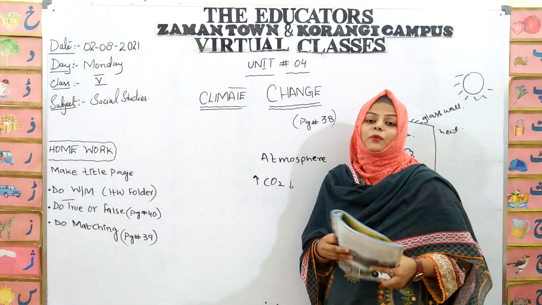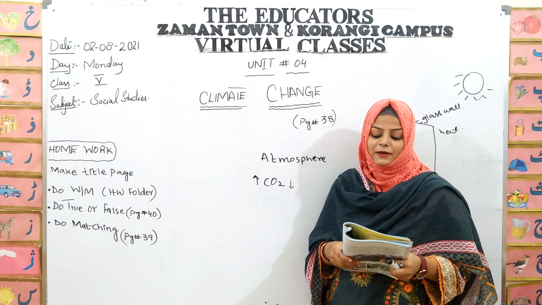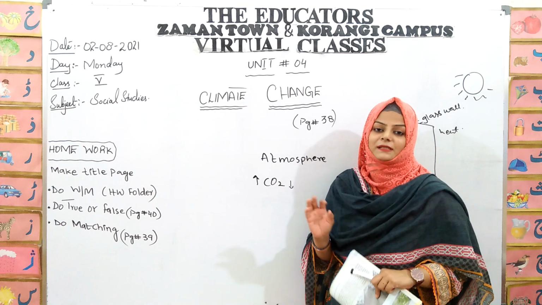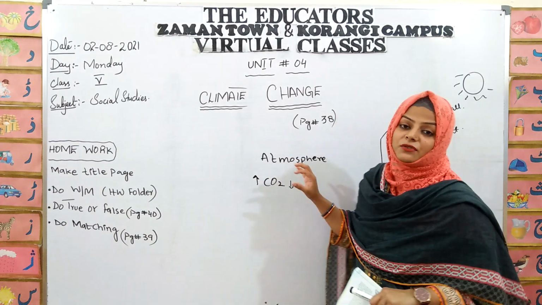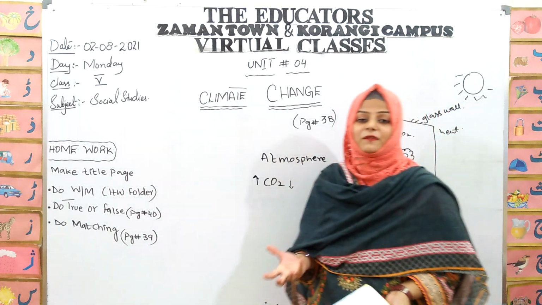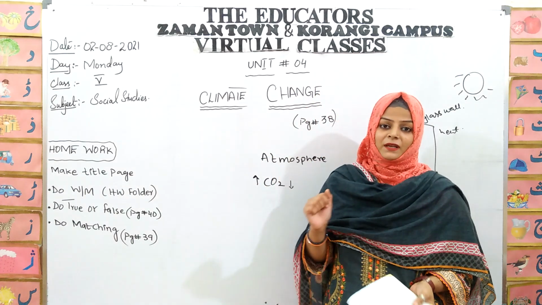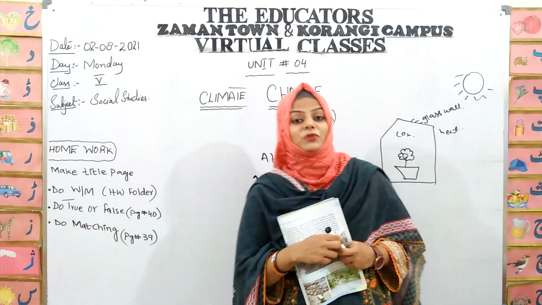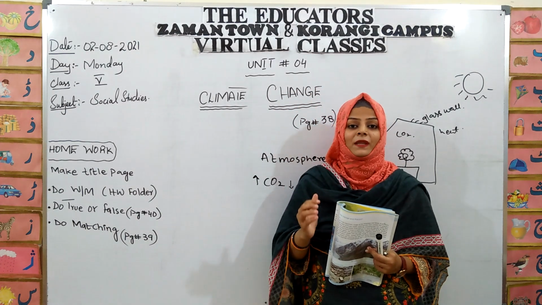But students, the carbon dioxide that is produced by burning fossil fuels increases and traps the heat, causing what? What are the causes of these? This melts the polar ice caps. On the mountains, the polar ice caps are melting.